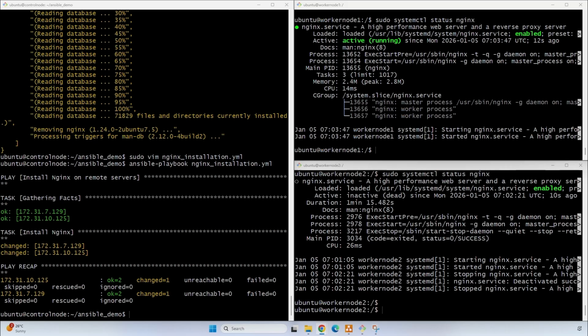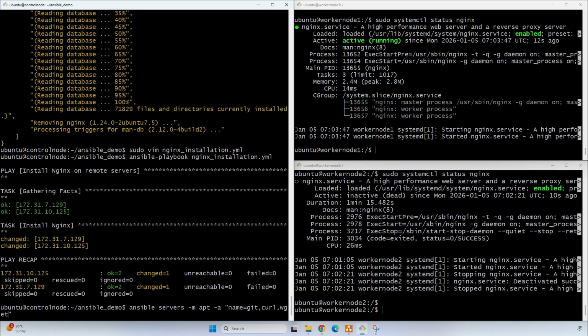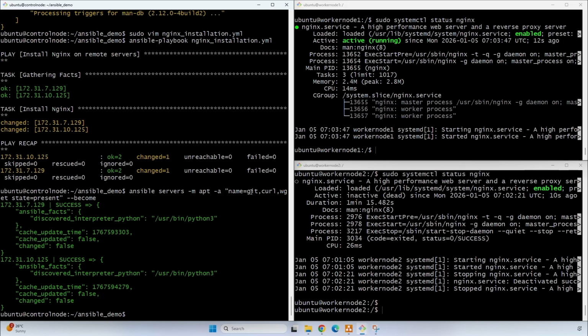So let's use this command to install multiple packages. So you can see here we have installed git, curl, wget packages in these targeted servers.